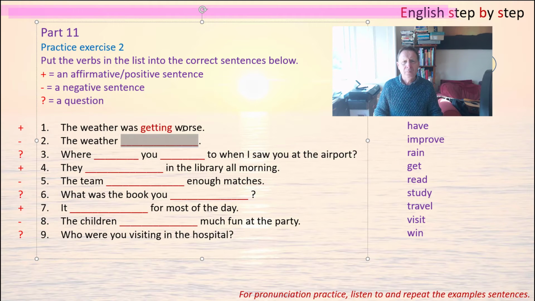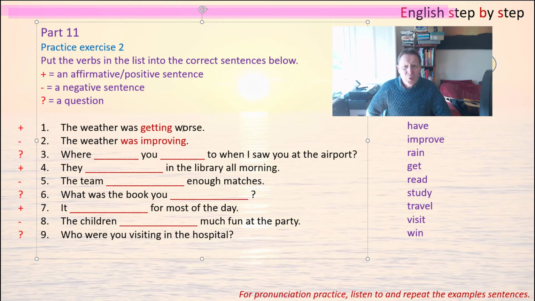Now the next one is also about the weather, so we also need was, and in this case we can use the word improve, and the present participle is improving, and you drop the E.